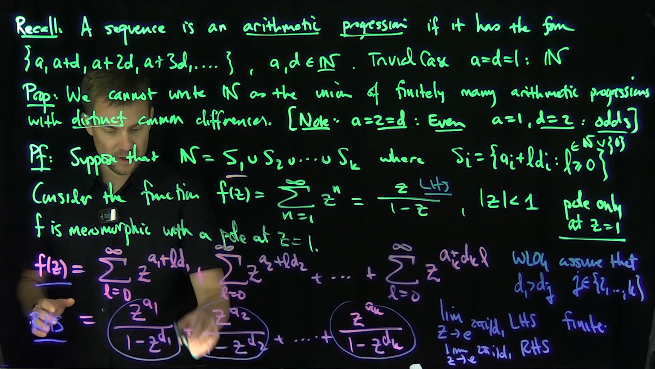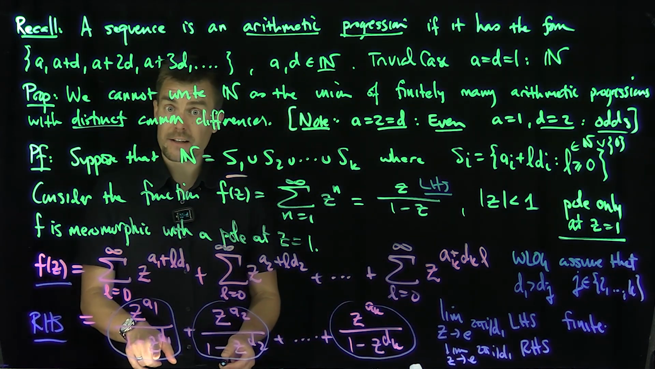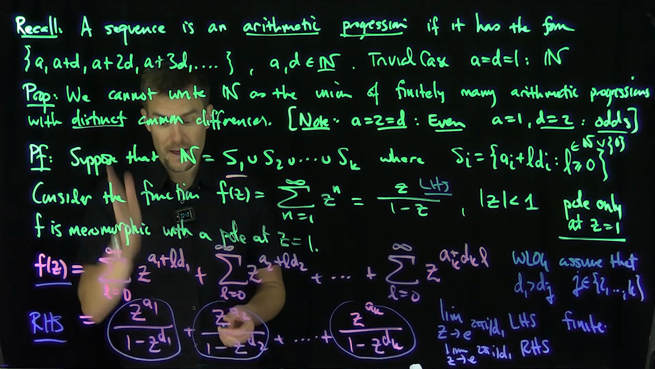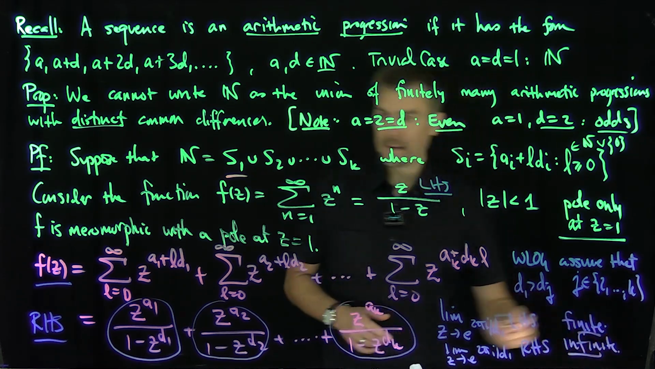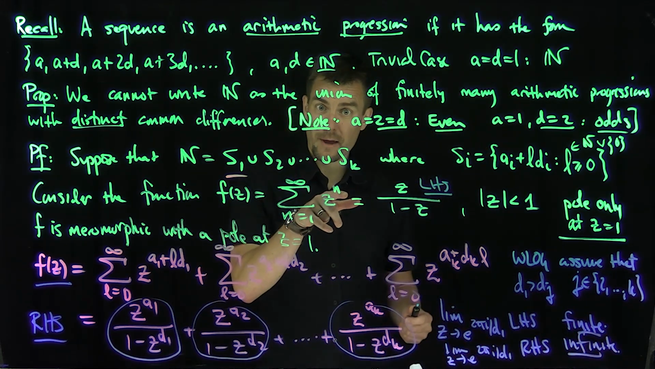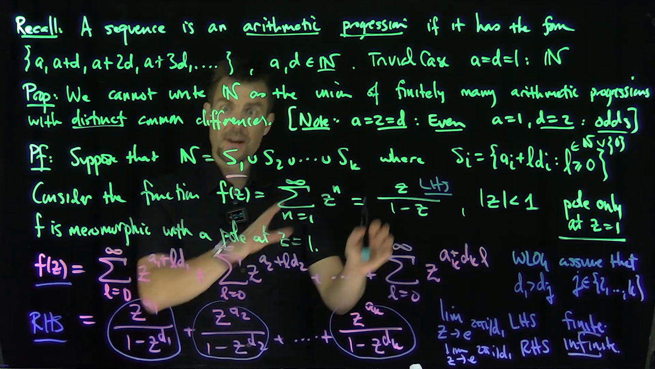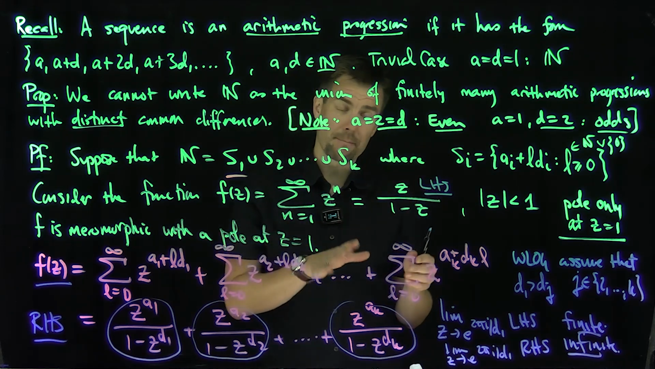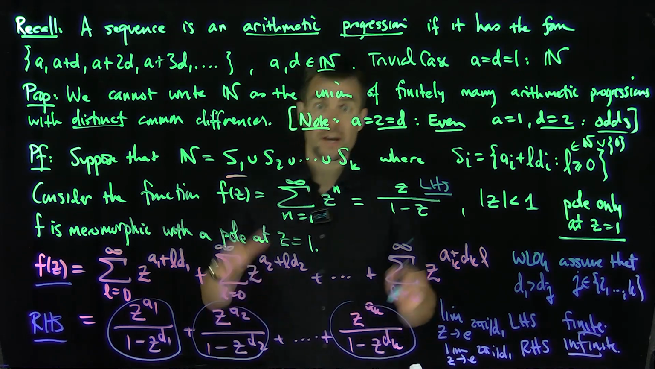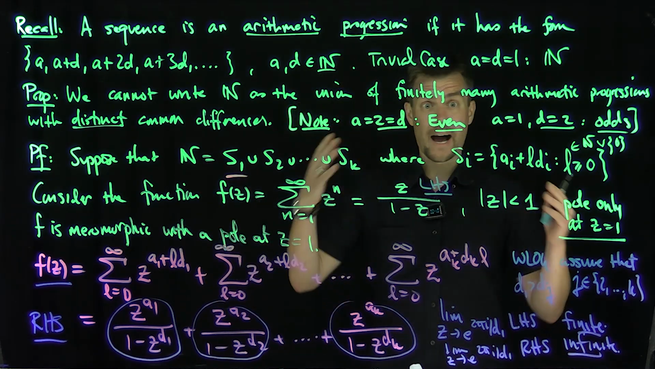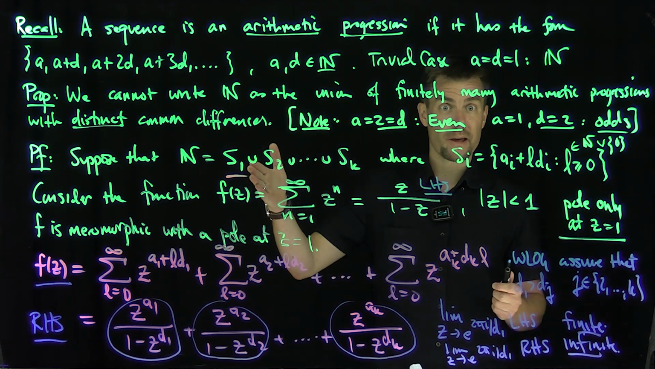What's the issue with this term over here? As z approaches e to the 2 pi i over d1, this approaches 1 minus e to the 2 pi i. e to the 2 pi i is equal to 1, therefore this term is infinite. So if I can partition n into a finite number of arithmetic progressions with distinct common differences, then I can write this function f of z in two ways. On one side of the equation, it's bounded as I approach e to the 2 pi i over d1. On the right-hand side, as I approach e to the 2 pi i over d1, I blow up, I go to infinity. That contradicts the fact that n can be written as a finite number of arithmetic progressions, right?